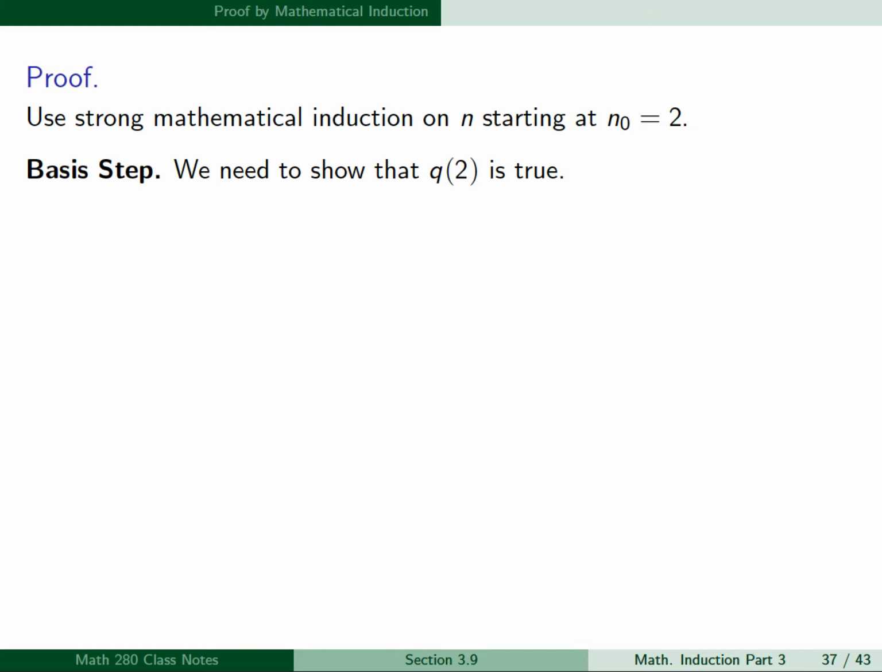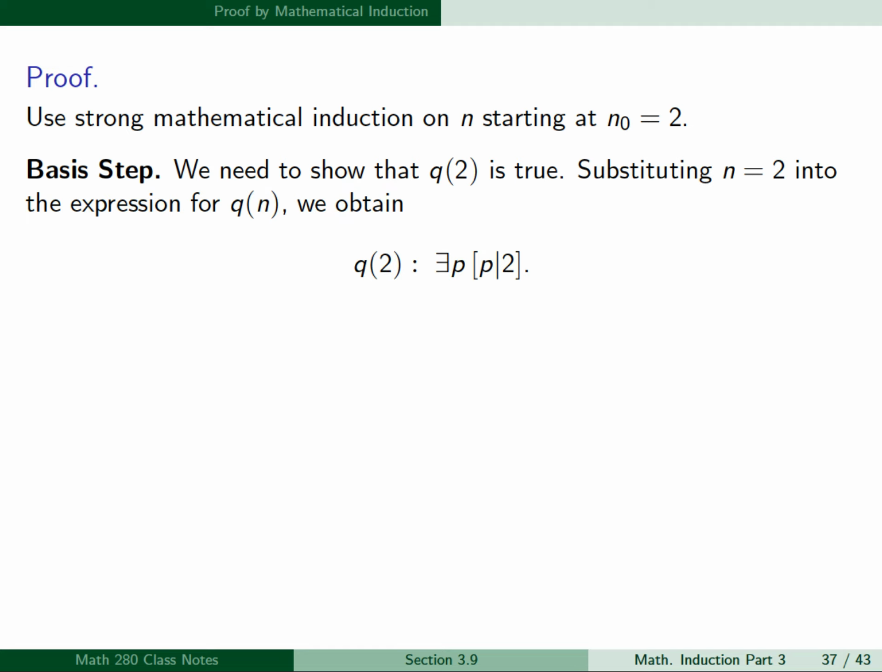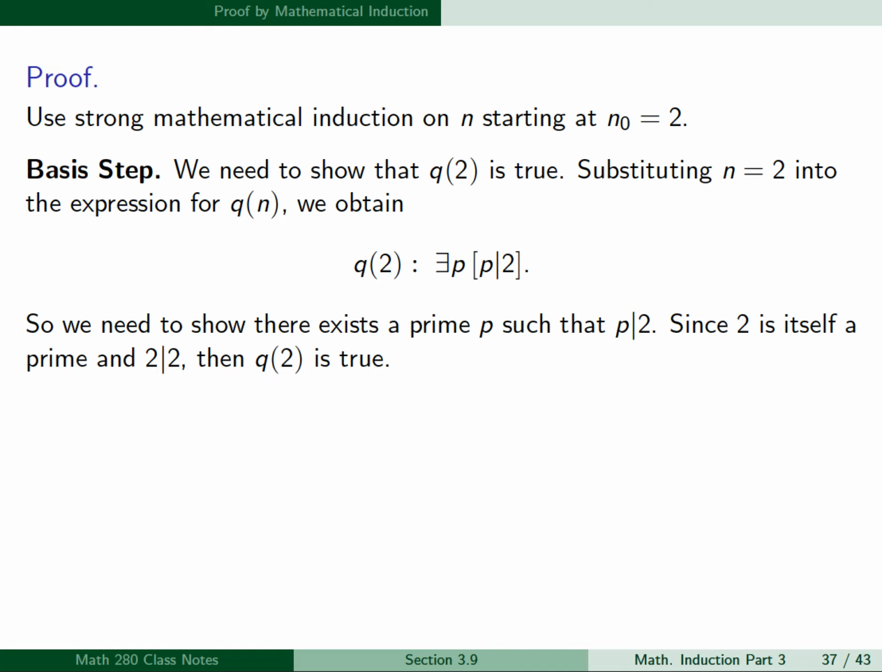And so for the basis step, we need to show that Q of 2 is true. Substituting n equal 2 into the expression for Q of n, we obtain Q of 2 is the statement there exists a prime p such that p divides 2. So we need to show there exists a prime p such that p divides 2 in order to show that Q of 2 is true. Well, since 2 is itself a prime and 2 divides 2, then Q of 2 is true. So this proves the basis step.